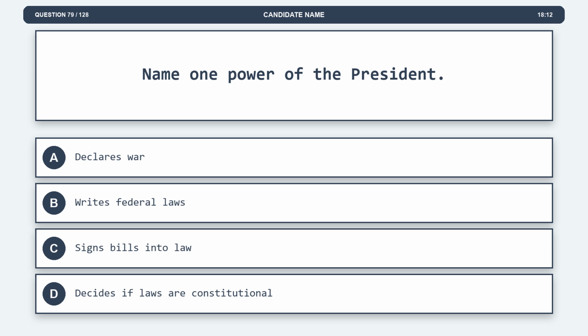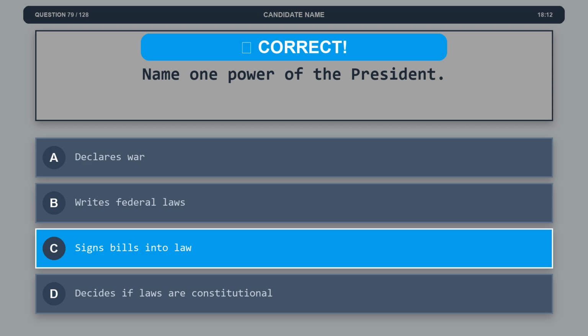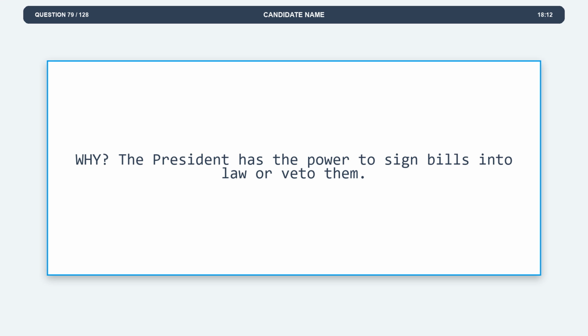Question 79. Name one power of the President. Option A, declares war. Option B, writes federal laws. Option C, signs bills into law. Option D, decides if laws are constitutional. The correct answer is option C, signs bills into law. Explanation. The President has the power to sign bills into law or veto them.